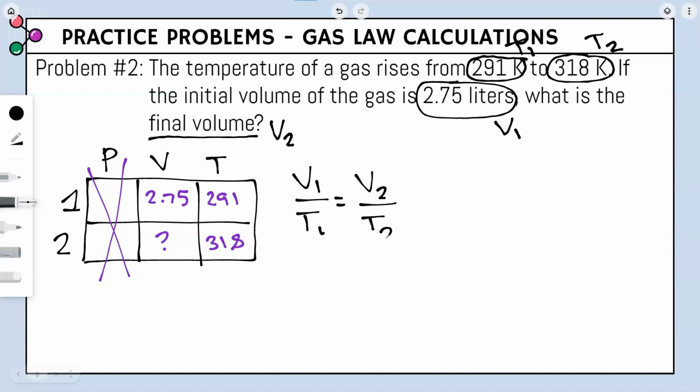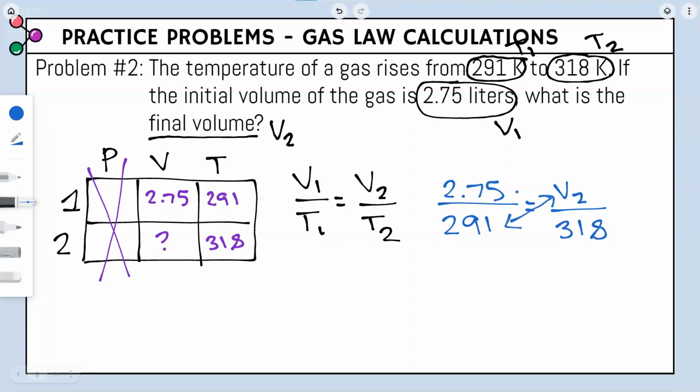So now that we know the equation we're going to use, let's go ahead and plug in all the numbers that we know into their respective variables. So V1 is 2.75, T1 is 291, we don't know our V2, so we're going to rewrite that, and then our T2 is 318. Same thing that we did last time. Since we have a fraction equals a fraction, the first thing we've got to do is cross multiply. What this is going to become is 2.75 times 318 equals 291 times our V2.